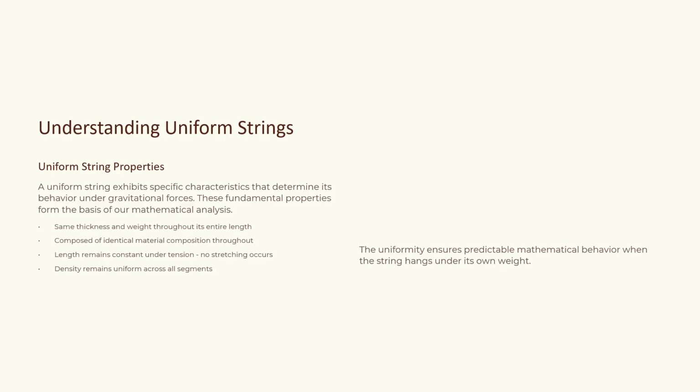In this slide, we will be seeing what is uniform strings. A uniform string exhibits specific characteristics that determine its behavior under gravitational forces. These fundamental properties form the basis of our mathematical analysis. The 4 properties of the uniform strings are same thickness and weight throughout its entire length, composed of identical material composition throughout, length remains constant under tension, no stretching occurs, and its density remains uniform across all segments.